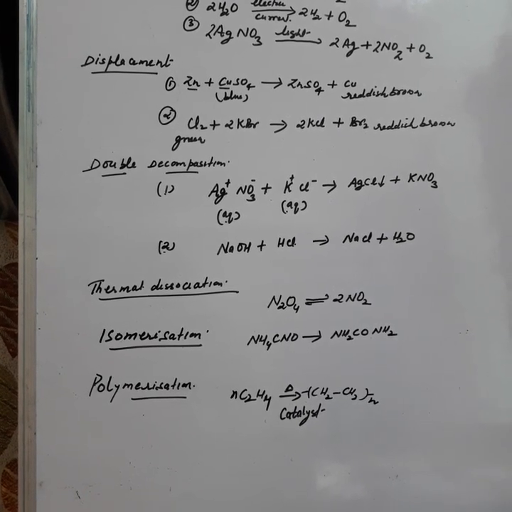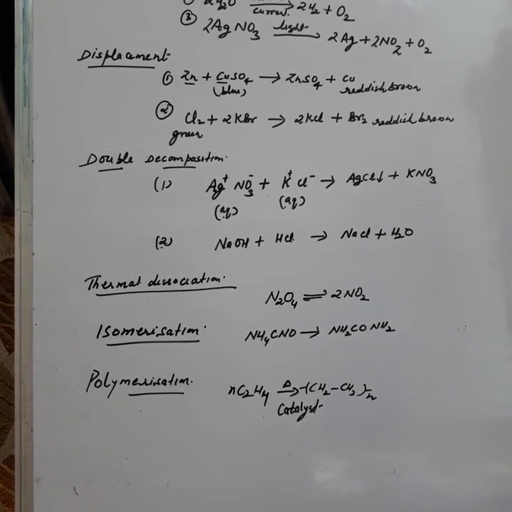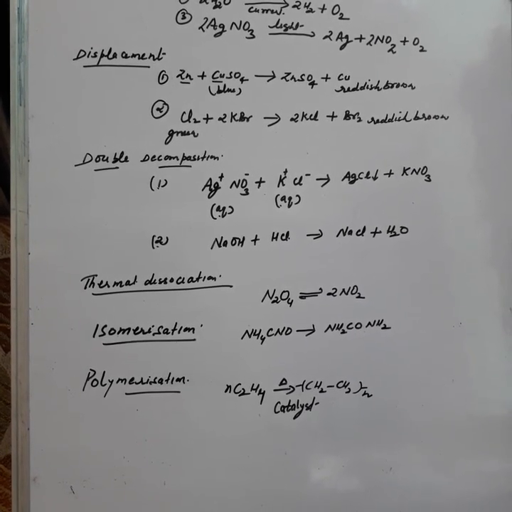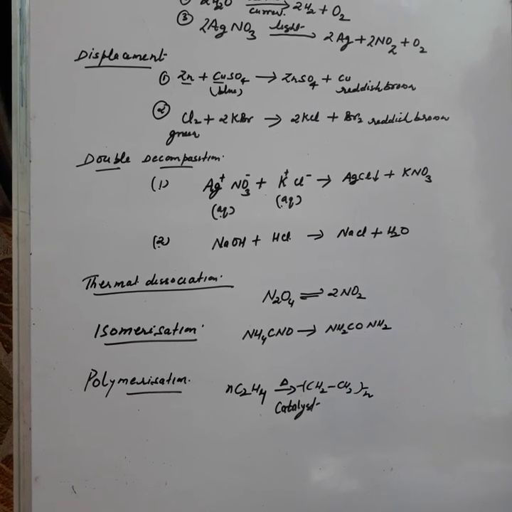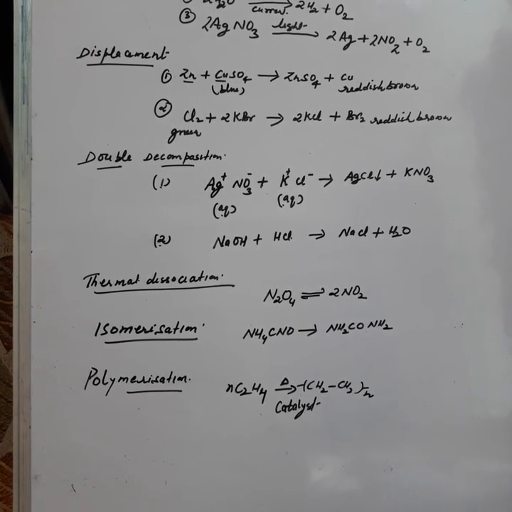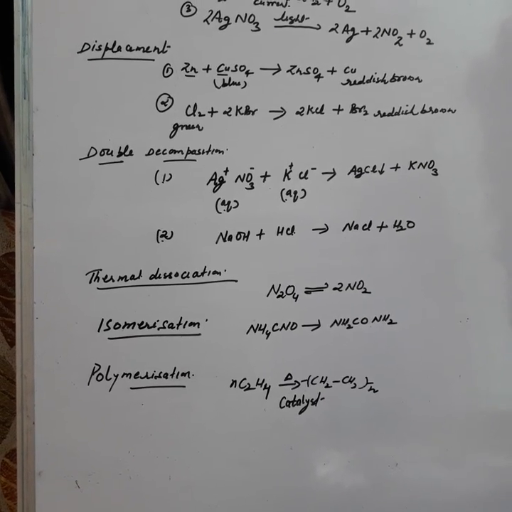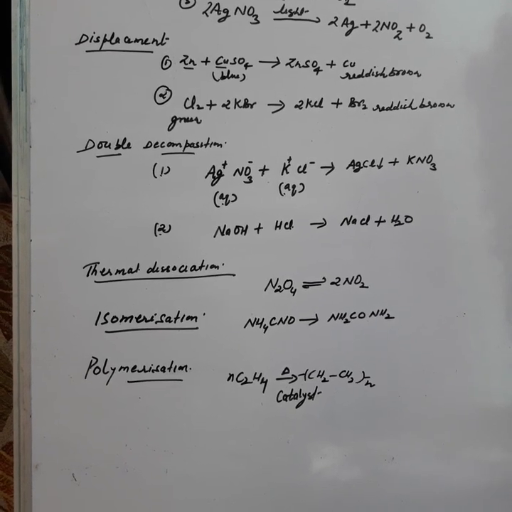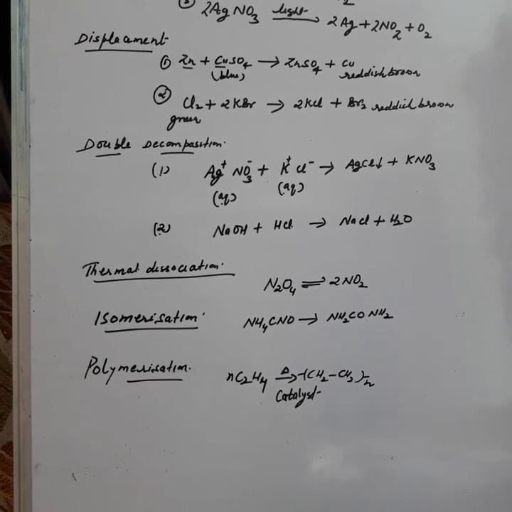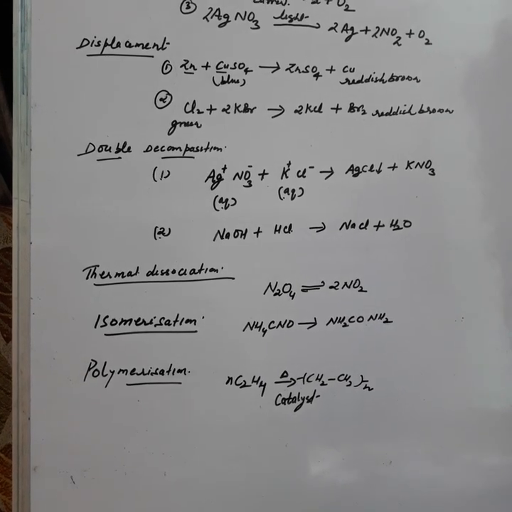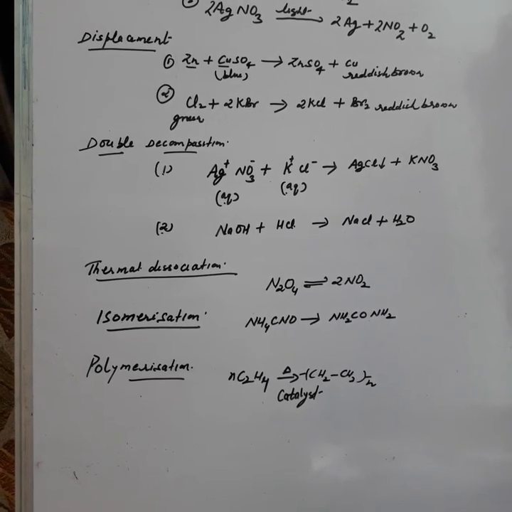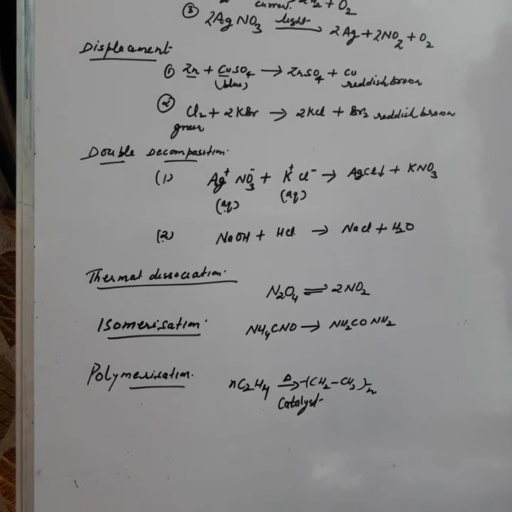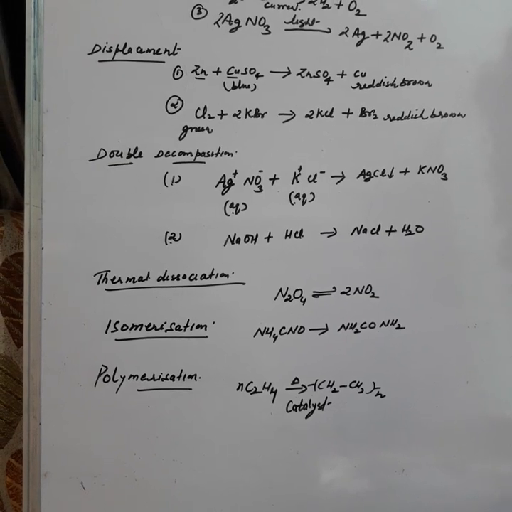Like the first example only, you can see, silver nitrate and potassium chloride, both are water soluble. When they react together, they will form one insoluble product, that is silver chloride. It is insoluble, white in color. Okay, white precipitate of silver chloride is obtained. For observation also, try to remember what you will see when silver nitrate and potassium chloride solutions are mixed together. A white precipitate of silver chloride is obtained. Another product is potassium nitrate. So this type of reaction will be known as precipitation reaction.